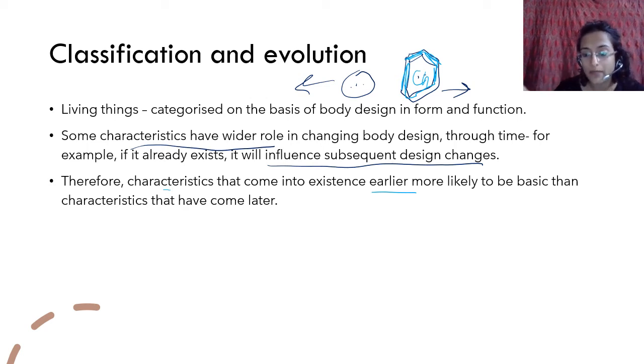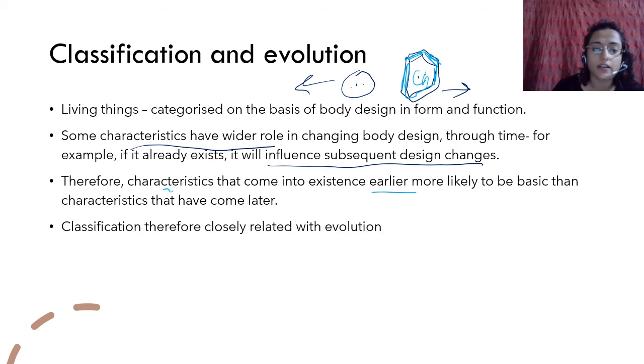अगर सेल वॉल बाद में आता, then it would be a different kind of organism altogether. So the characteristics that came earlier, जो पहले इवॉल्व हुए, are more likely to be basic, and it is more likely कि हम उसी basis पर उनको classify करेंगे. So we generally say that classification is closely related with evolution.